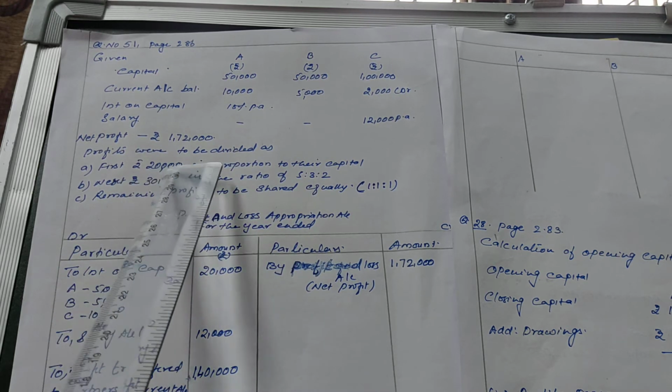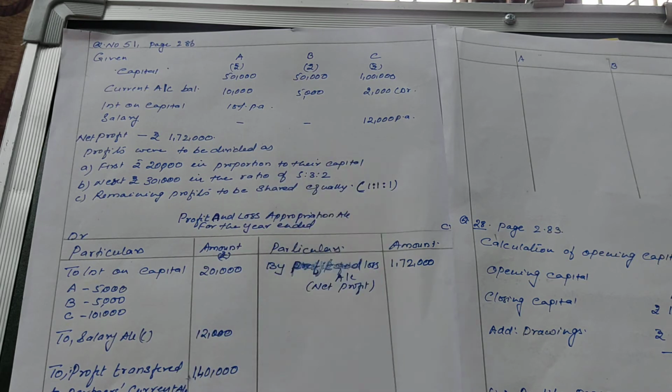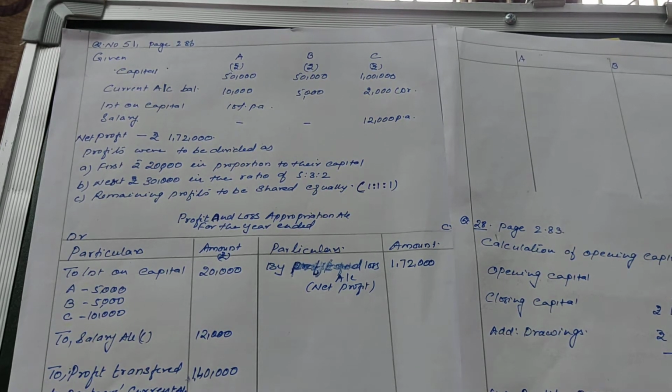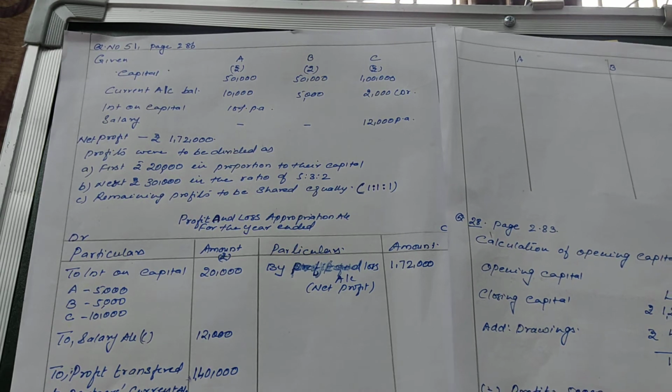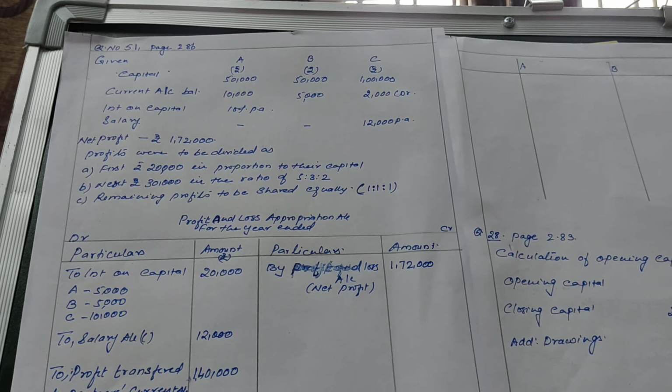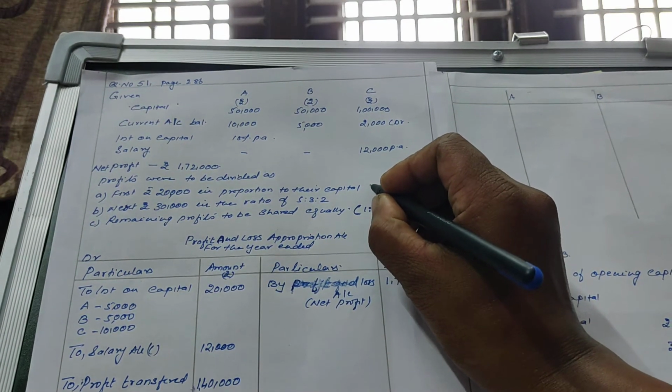First, 20,000 in proportion to their capital. That means we have to calculate the capital ratio. How will we calculate the capital ratio? First we have to write the capital here. So we have the capital here. A's capital is 50,000.